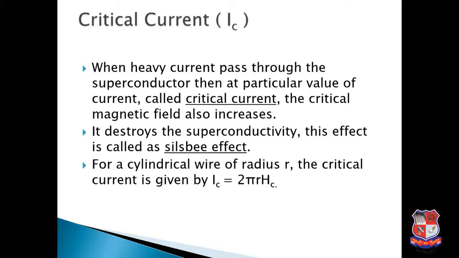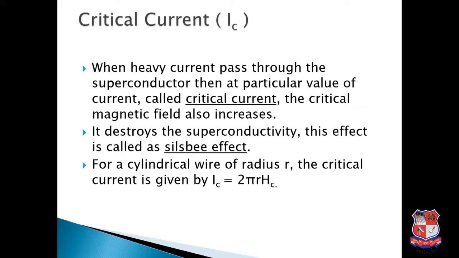As we know, current and magnetic field are related to each other. Current produces a magnetic field around it, right? When we pass current through the material, it increases the magnetic field. So when the critical magnetic field is reached, the superconductivity is destroyed. So at a particular value of current, which is known as the critical current, the magnetic field reaches the critical value and it destroys the superconductivity. This effect is called the Silsbee effect.